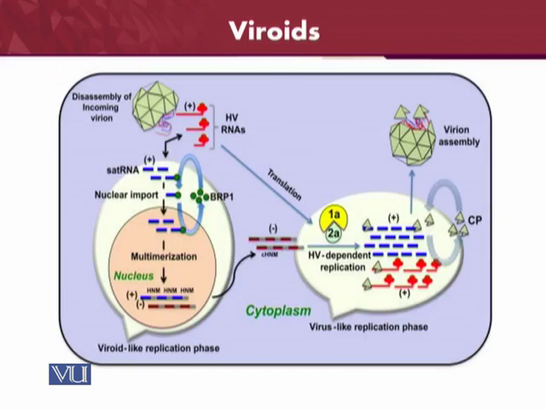Here is just a little bird's eye view of how the viroids replicate. Disassembly: first of all, the incoming viroids are only composed of RNA, and then the nuclear import may occur, and then the replication goes through the cytoplasm, a virus-like replication phase, and then the virions become assembled, and then they are released from the cell.